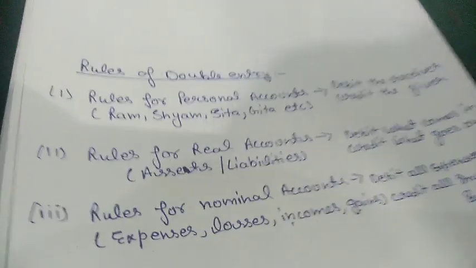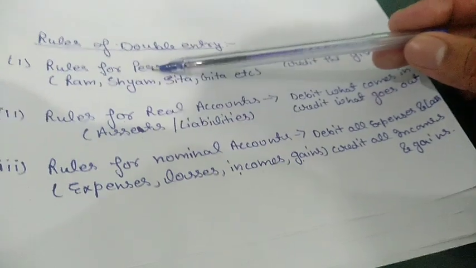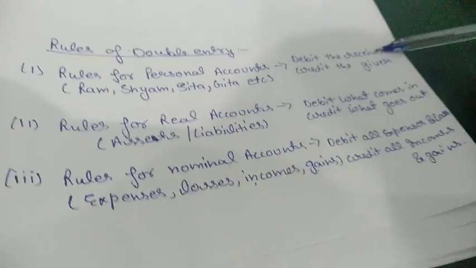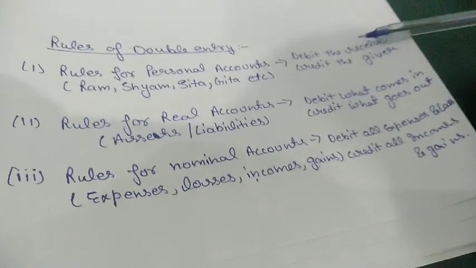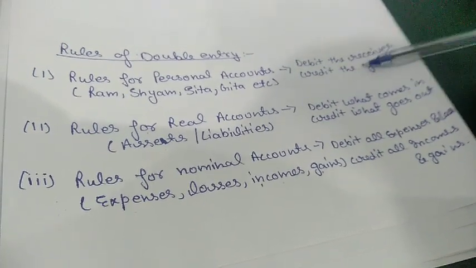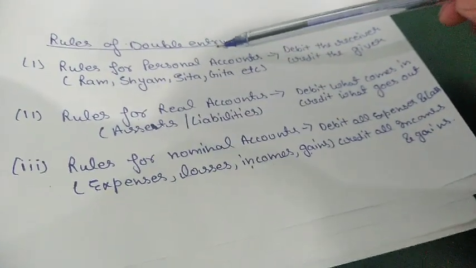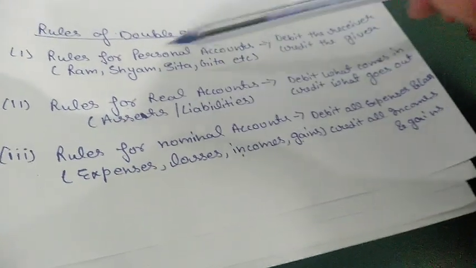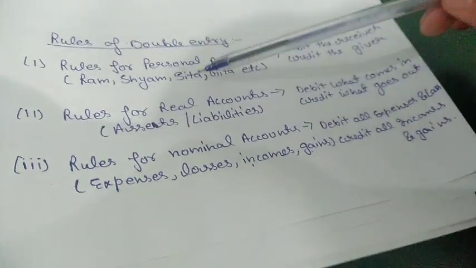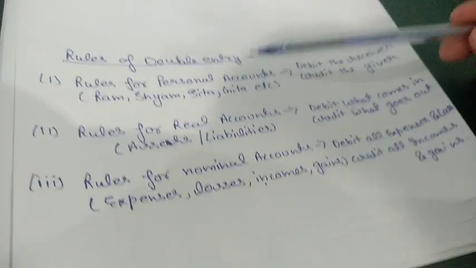These are the rules according to which we record our journal entry. First is the rule for personal account. In case of personal account, what do we do? Debit the receiver and credit the giver. Whoever is receiving the money, we will debit him, and whoever is giving the money, we will credit him. In case of personal account, how do we know that the transaction will fall under personal account or any other account? In case of personal account, there are significant names: Ram, Shyam, Sita. Maybe we can say that living things will come under this.